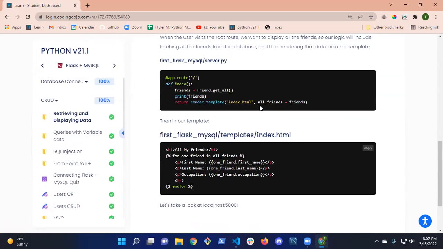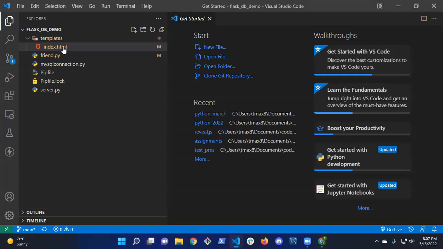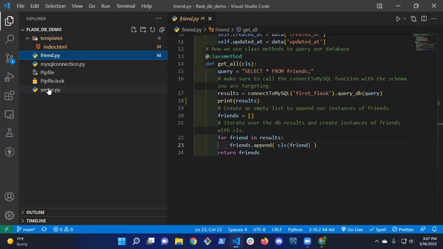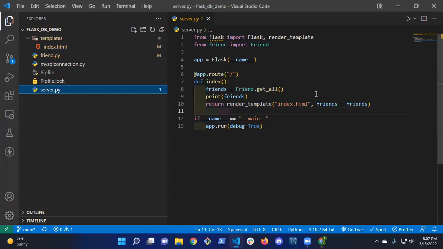The only thing I did is I did my HTML a little differently, and I named my route a little differently. So I can change it to look like the platform, just in case you're following along.